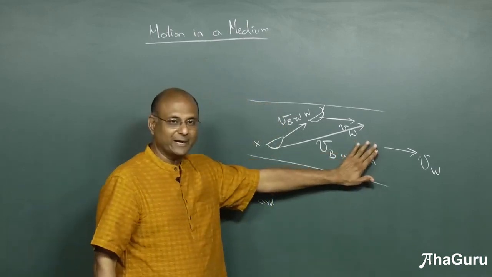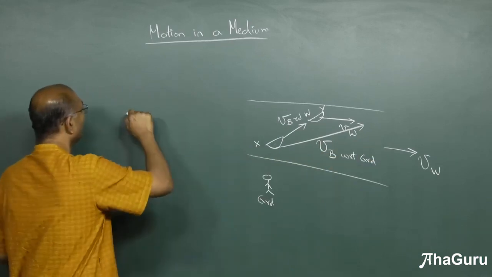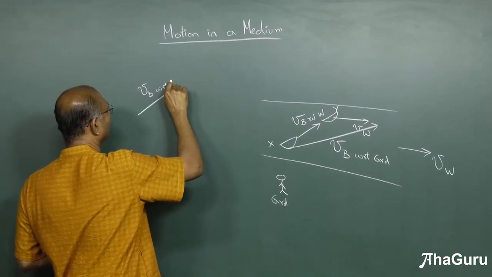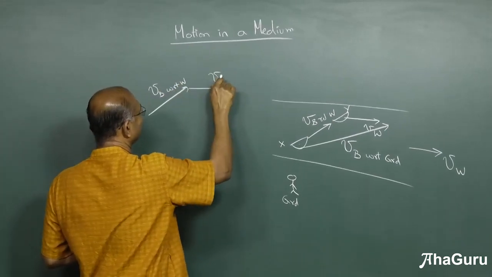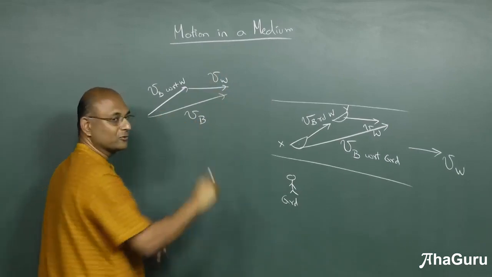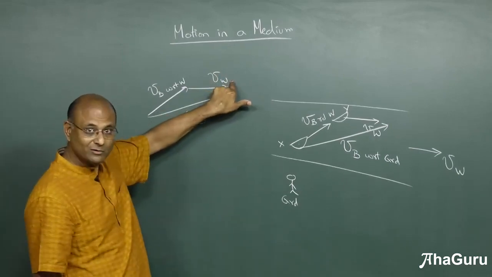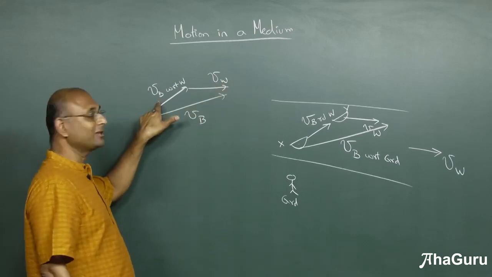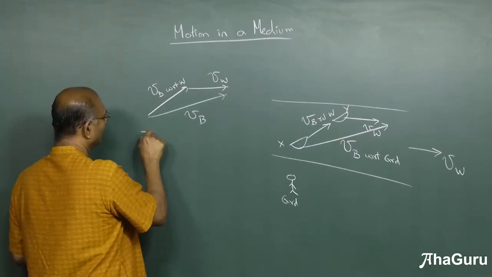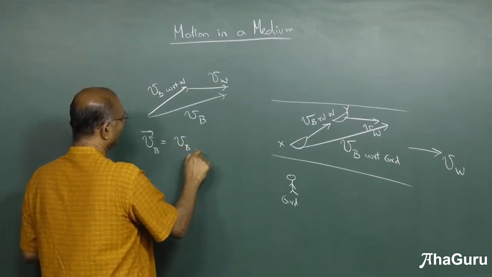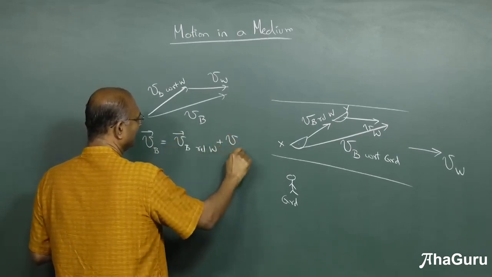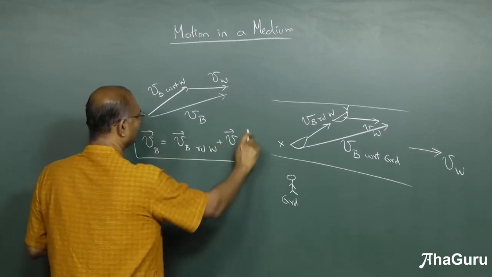which we will usually not write. We'll just say velocity of the boat. So velocity of the boat with respect to water plus velocity of the water gives you velocity of the boat with respect to the ground. This is with respect to the ground, whereas that velocity is with respect to the water. We already know this. We know that velocity of the boat must be written as velocity of the boat relative to water or the river plus velocity of the water. We have already seen this.